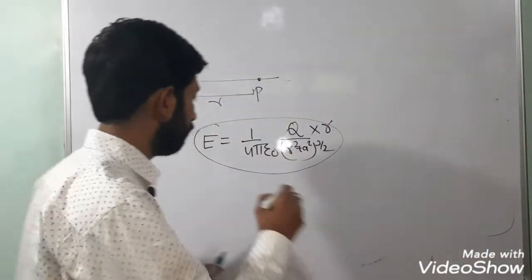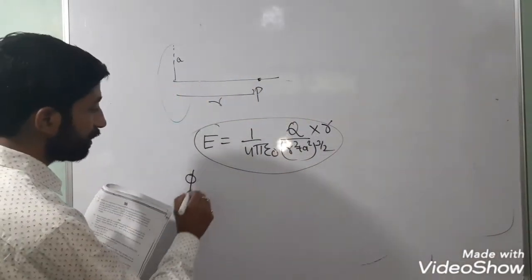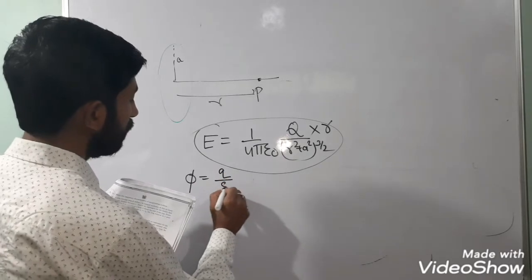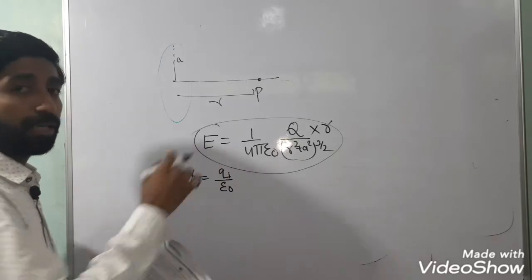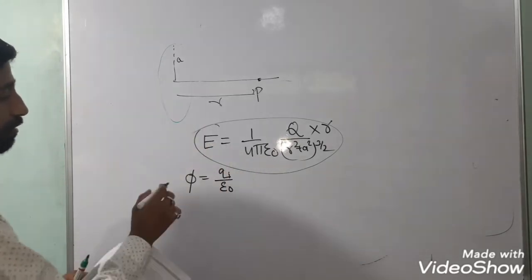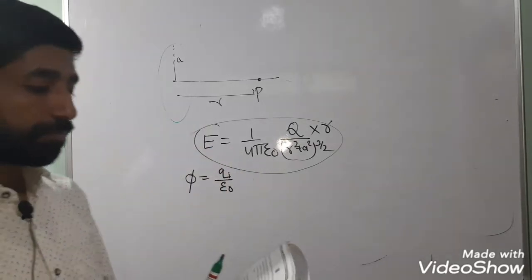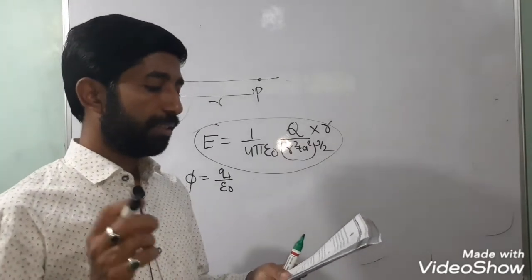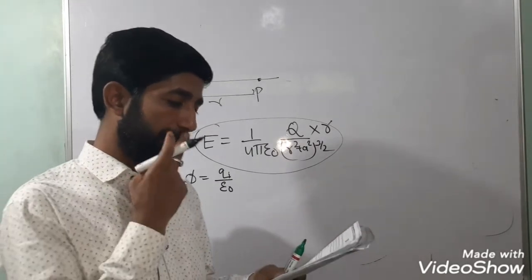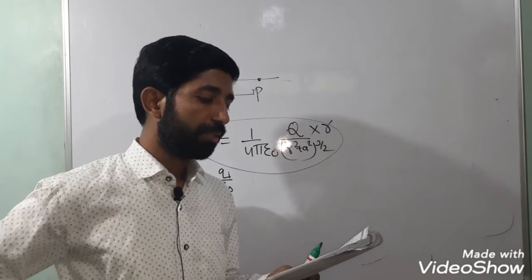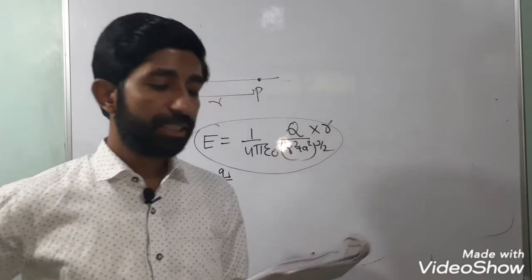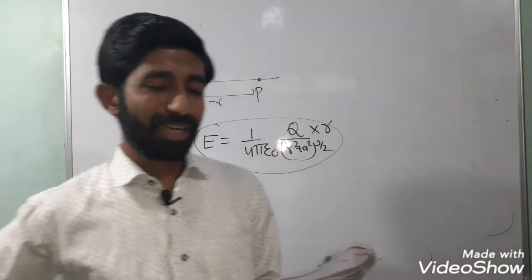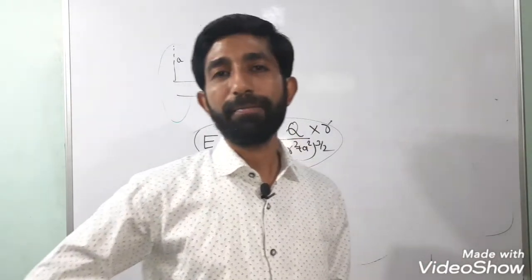Very simple. Gauss law of electrostatics: the total flux is equal to the charge enclosed by the surface multiplied by 1 upon epsilon naught, times the total charge enclosed. Okay, this is Gauss law. And derive an expression for the electric field due to a long straight thin uniformly charged wire of linear charge density lambda at a point lying at a distance r from the wire.